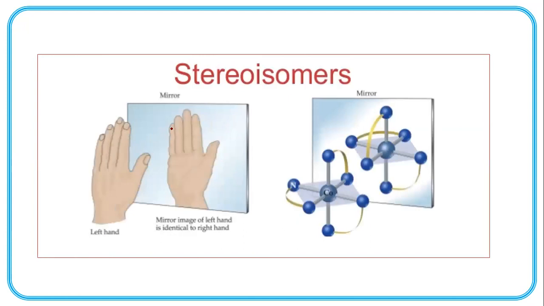See, a left hand is shown. This is the object, the left hand is the object, this is the mirror, and this is the mirror image. I means image.